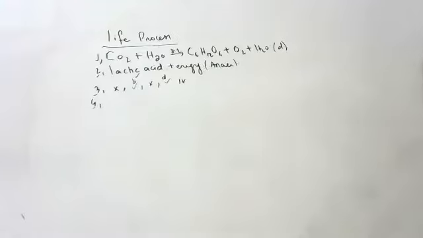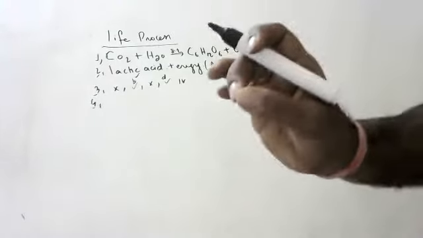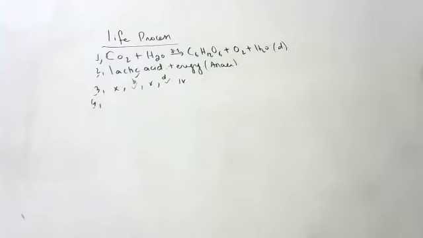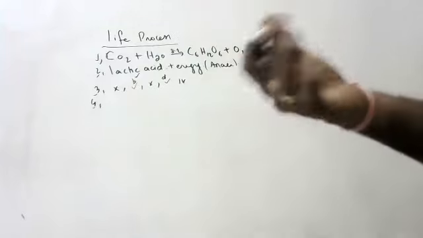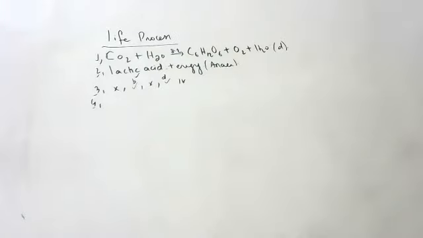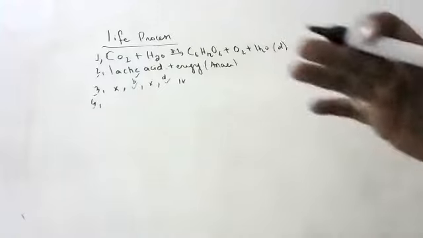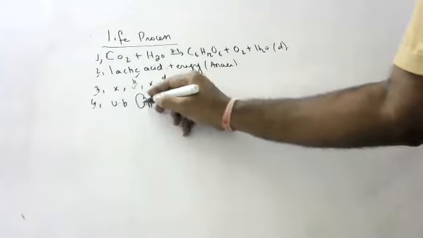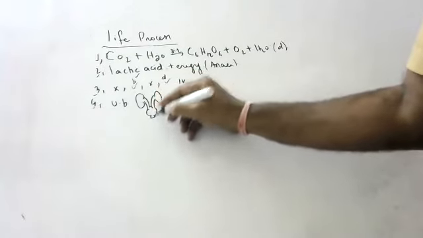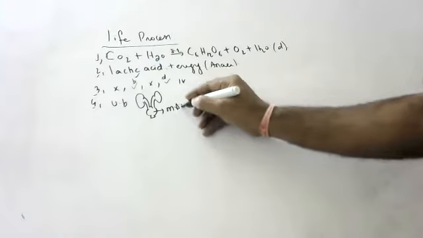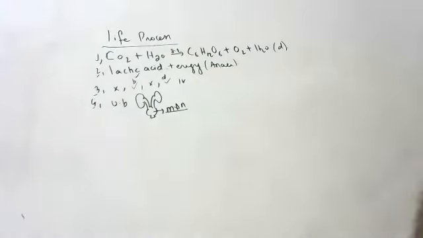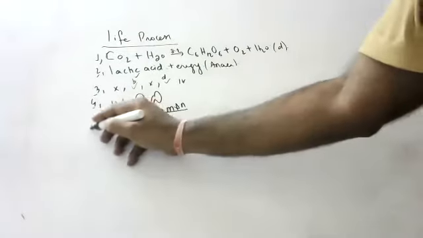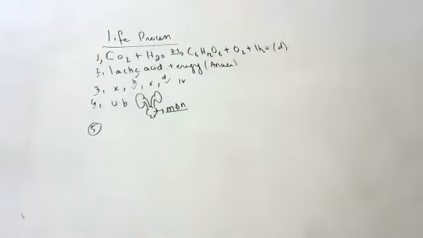Fourth question, children. What is the main function of the urinary bladder? It stores the urine and controls the pressure of urine in the bladder. We can say controls the pressure, children, because the urinary bladder is both muscular and nervous. Do you remember, children? So we can control the urge to urinate.